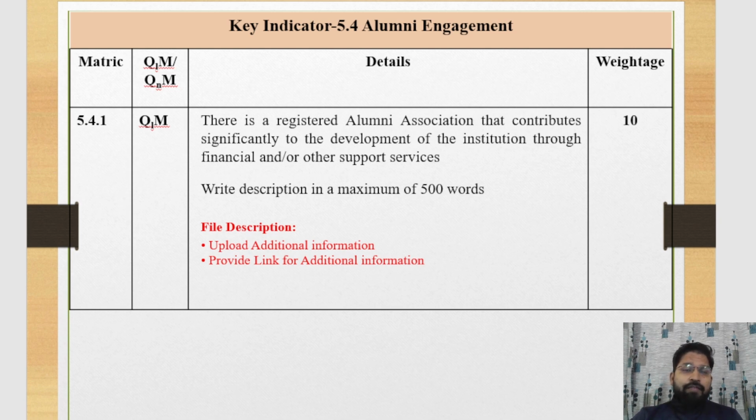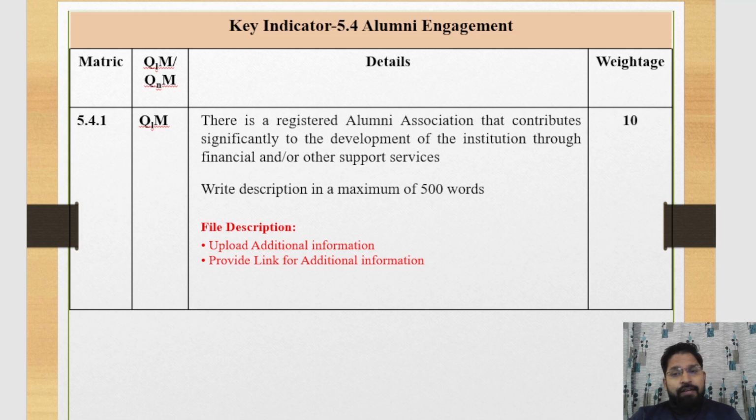And in terms of training and placement, if the alumni association is involved, then you can also provide that data. For example, any company providing internship or training to the students is also part of the contribution of the alumni association, and alumni can contribute in different parts of the institution.